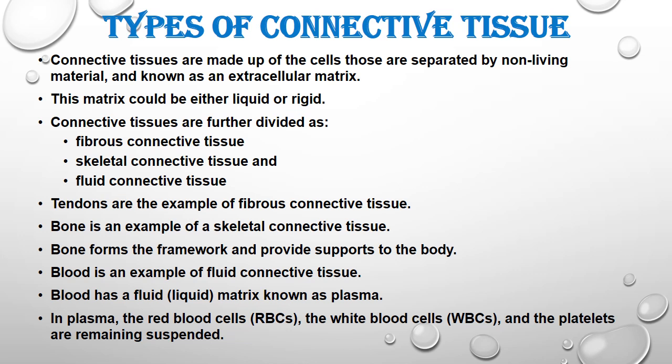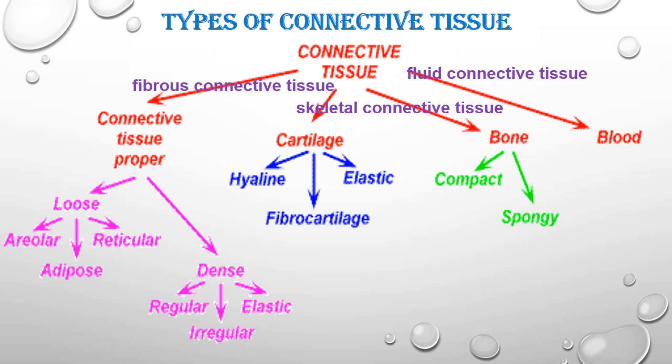Tendons are an example of fibrous connective tissue. Bone is an example of skeletal connective tissue. Bone forms the framework and provides support to the body. Blood is an example of fluid connective tissue. Blood has a fluid matrix known as plasma. In the plasma, RBCs, WBCs and platelets remain suspended. So these are the types of connective tissue: fibrous connective tissue, skeletal connective tissue, then fluid connective tissue.